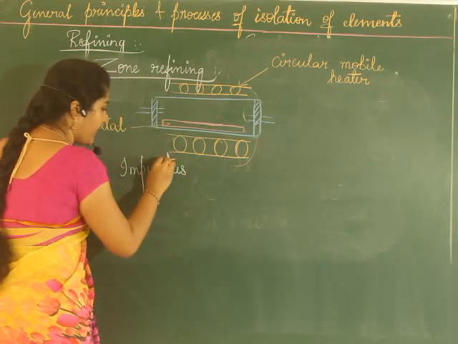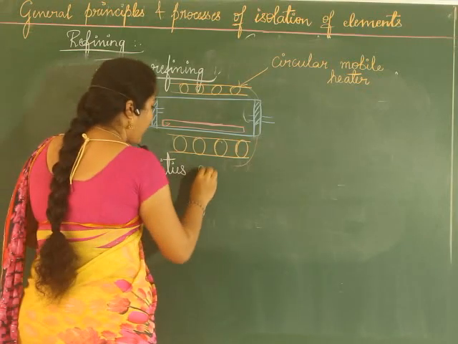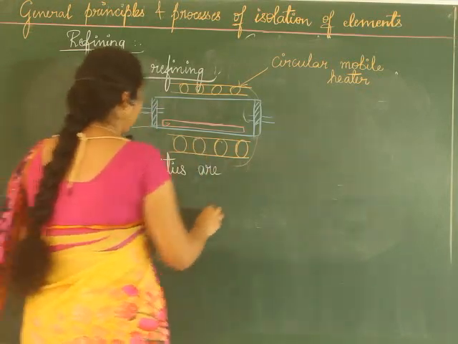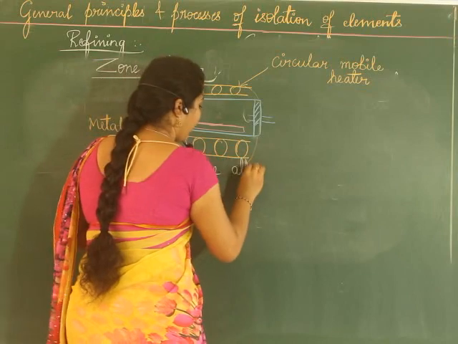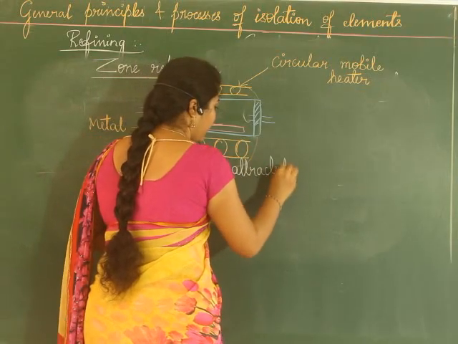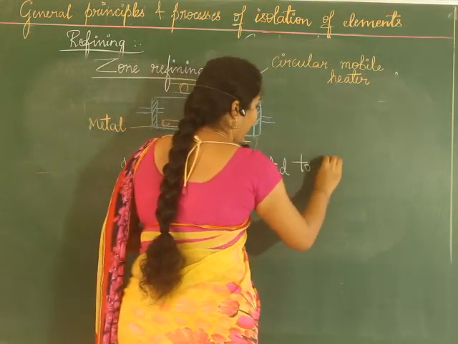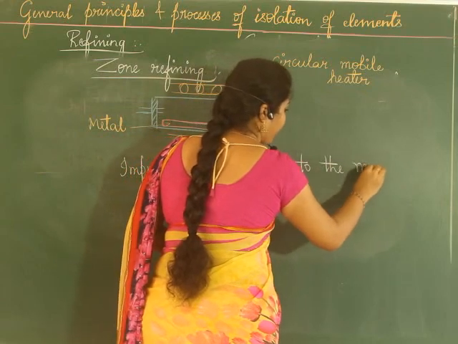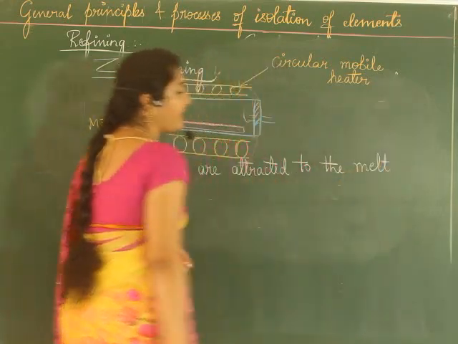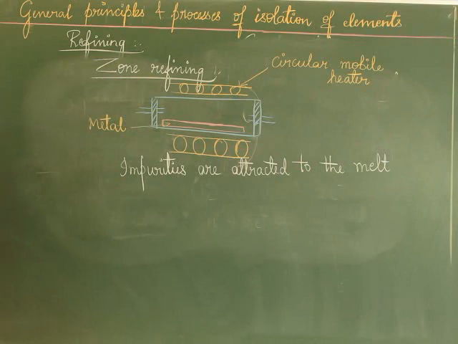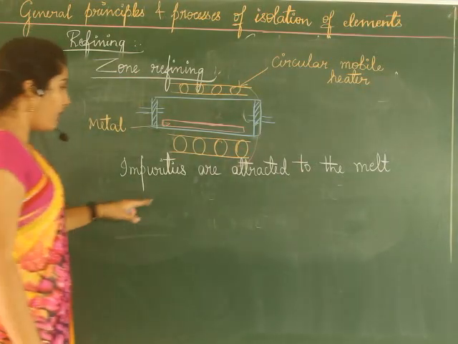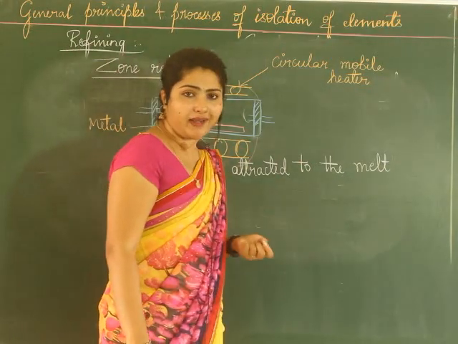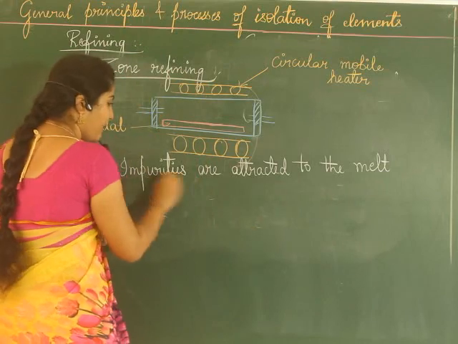The impurities are attracted to the melt than the solid metal. So what is it? The impurities are attracted to the melt, in the sense impurities are